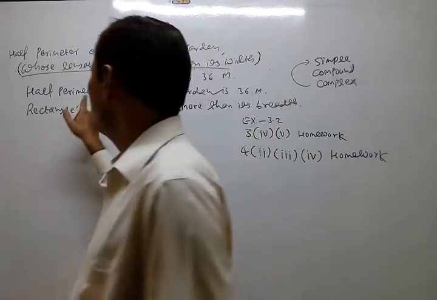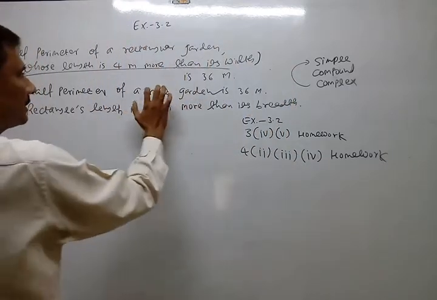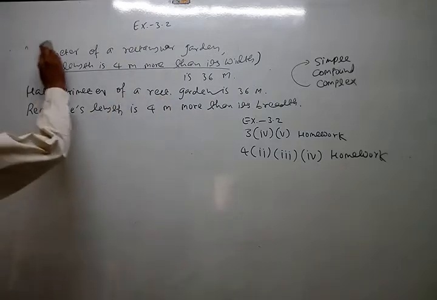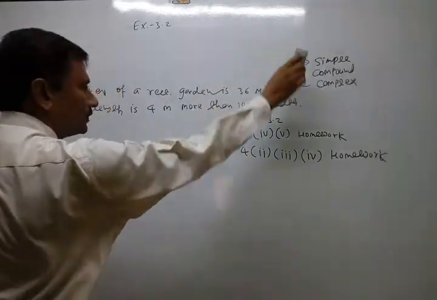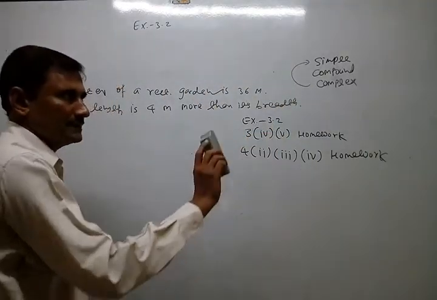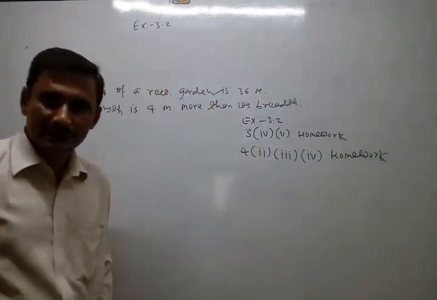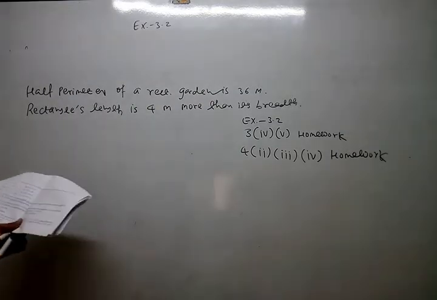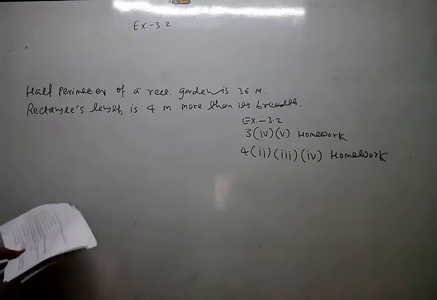Okay? So now look at this statement. What do we have to suppose? We have to suppose length and breadth. Obviously, whenever a rectangle is there, we have to suppose length and breadth. Dimension means what? Length and breadth.